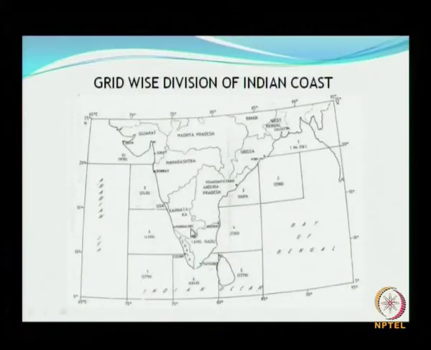For example, if you take this grid, it is available for all 12 months, compiling all the 20 years of data, and it gives the probabilistic description of the wave heights and wave periods coming from different directions at that particular grid. You understood?